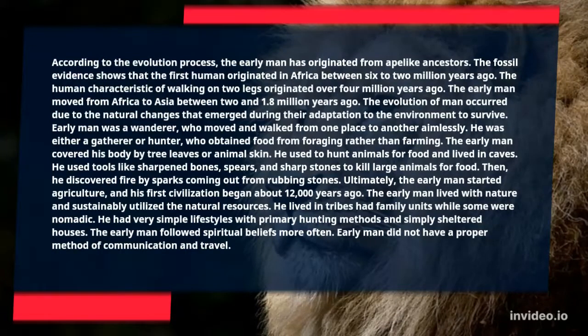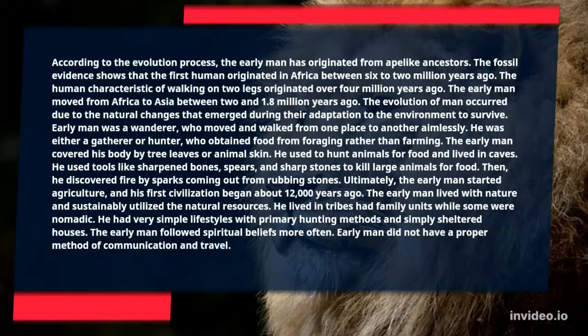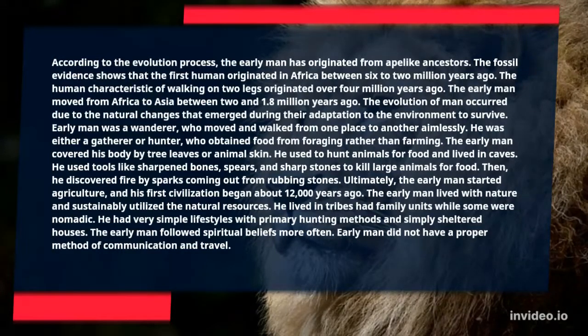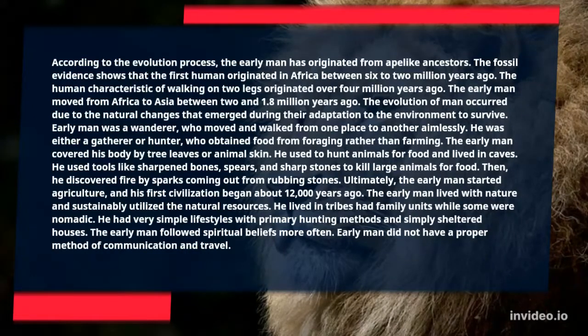Then, he discovered fire by sparks coming out from rubbing stones. Ultimately, the early man started agriculture, and his first civilization began about 12,000 years ago. The early man lived with nature and sustainably utilized the natural resources.